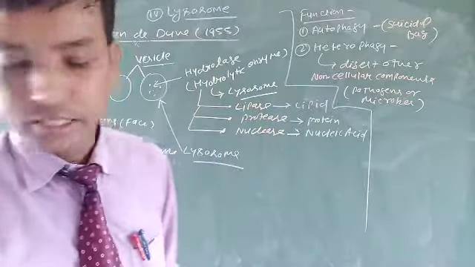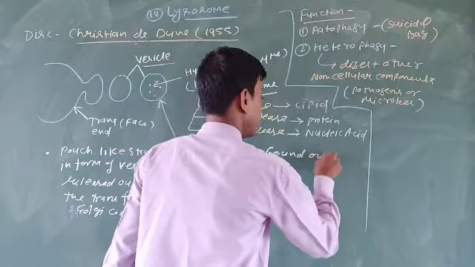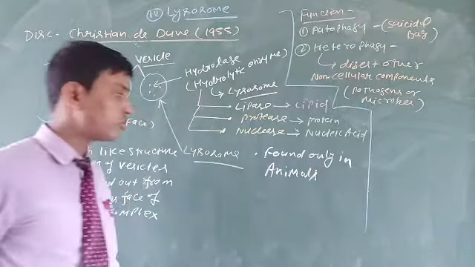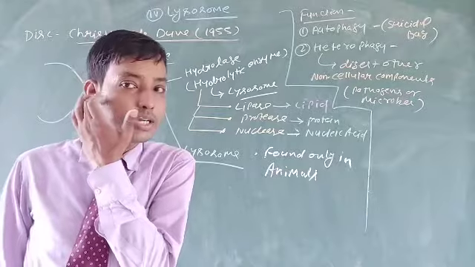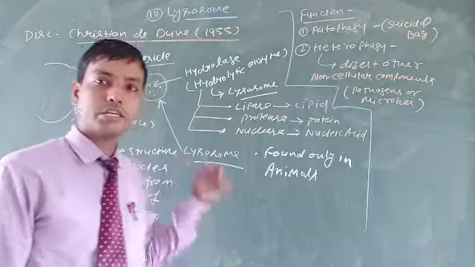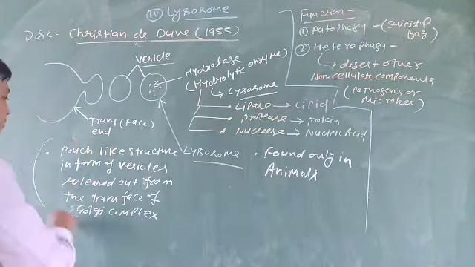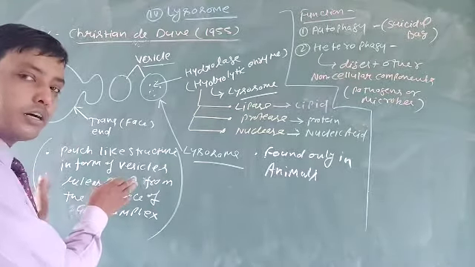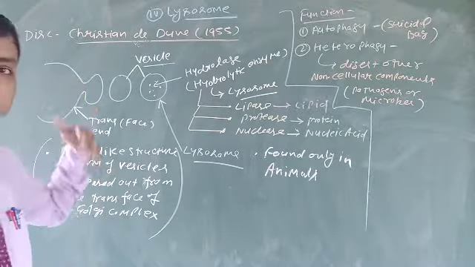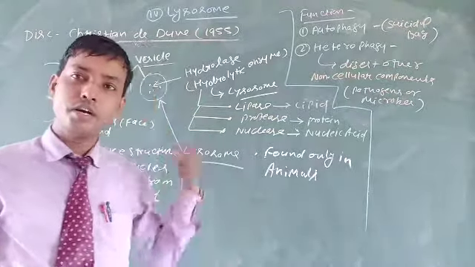Lysosomes are found only in animal cells. They are not found in plant cells. So these are the important characteristics, function and structure. You can draw it bigger. There is no need to draw this if you have the ability to explain, if you have comments regarding this type of statements, then there is no need to draw. Otherwise you can draw the transient only. So these are the important characteristics and functions of lysosome.